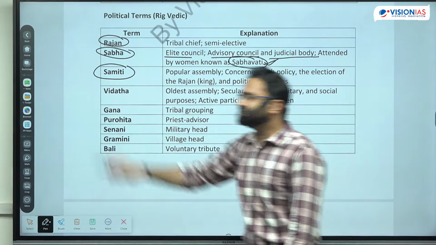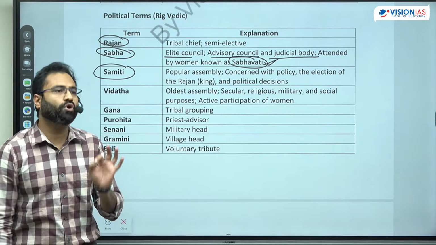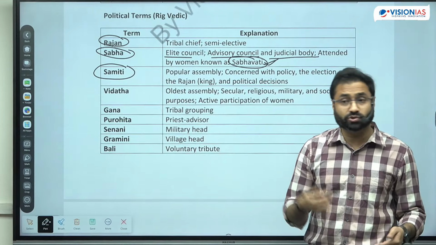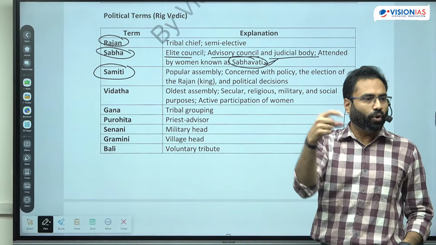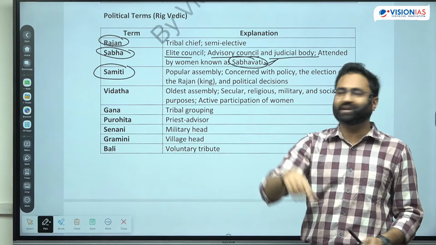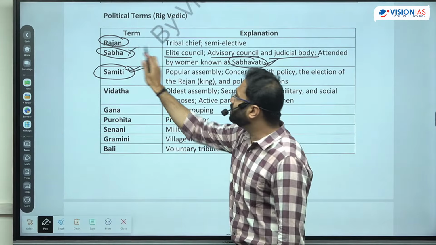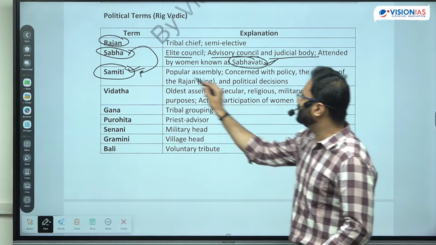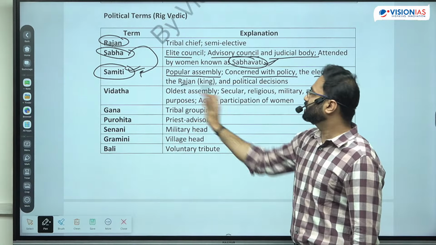And those women who were taking participation were known as Sabhavatis, the females taking participation in these sabhas. Next is Samiti. Now the Samiti used to be the folk or tribal assembly. The folk assembly was generally for secular purposes, and even for certain other purposes. For example, if the king had to be elected or re-elected, all these things were done by the Samiti. So compared to Sabha, it was more egalitarian and more inclusive in nature. It was a popular type of assembly concerned with policy, election of the king and so on.